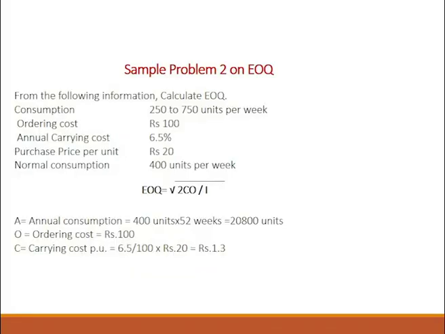One more problem, if you see, you are talking about economic order quantity, consumption is between 250 to 750 units, ordering cost is 100 rupees, carrying cost is 6.5%, purchase price is 20 rupees, normal consumption is 400 units per week. So, we are computing EOQ. EOQ is nothing but under root 2CO by I. As I said, C is annual consumption. Here they didn't say annual units, they said 400 units per week. In a year we have 52 weeks. So, 400 into 52, that way we will get 2,08,000 units.